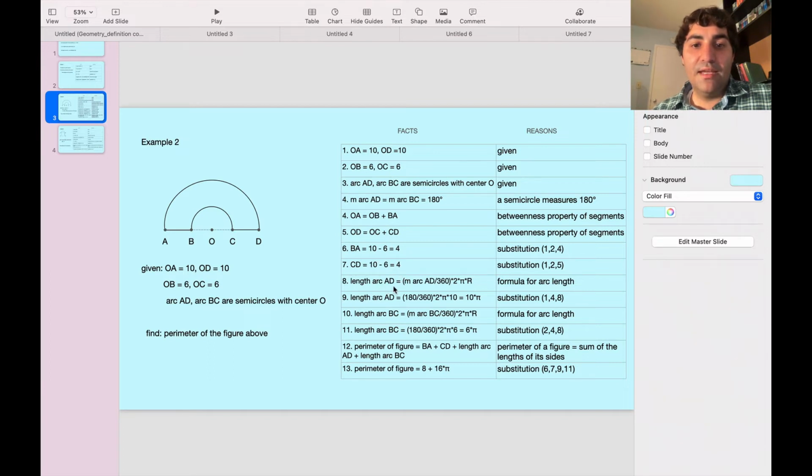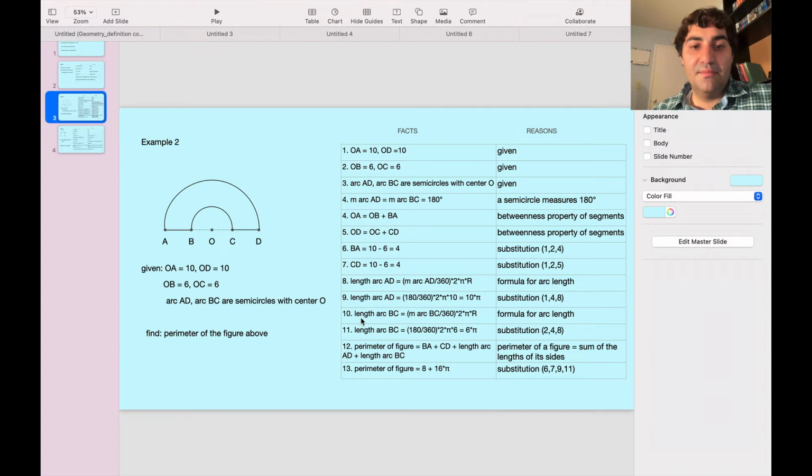The length of arc AD equals the measure of arc AD divided by 360 times 2 times pi times r. The length of arc AD is equal to 180 divided by 360 times 2 times pi, and then since we're looking at this semicircle here, we're going to use radius OA, which is 10, so we plug in 10, and then we do some simplification, we get 10 pi.